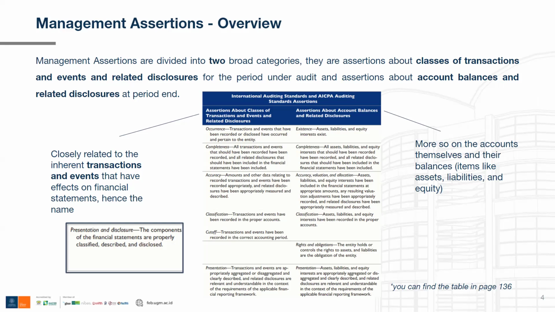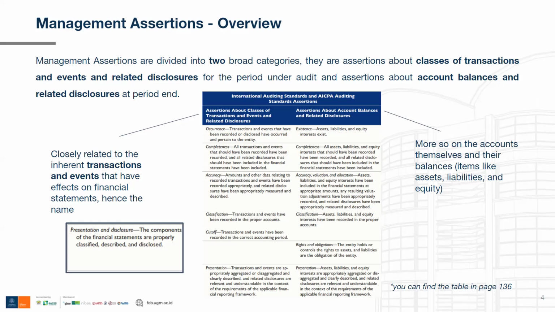To better understand the difference between assertions about classes of transactions and events and assertions about account balances, we can look at the first assertion for each of them. For the assertion about classes of transactions and events, the first assertion is occurrence. It is about whether or not transactions and events that have been recorded or disclosed have occurred and pertain to the entity. So this is more about whether or not the event or transaction has actually happened.